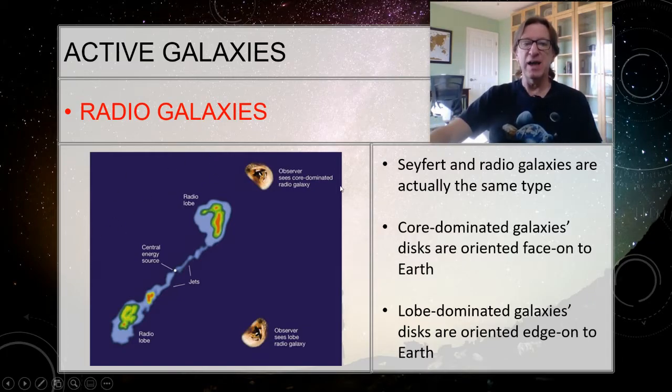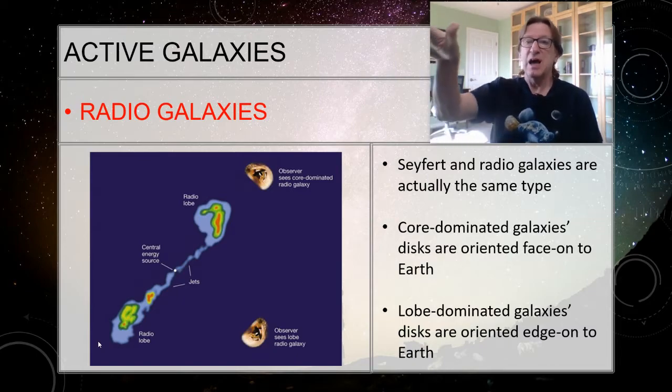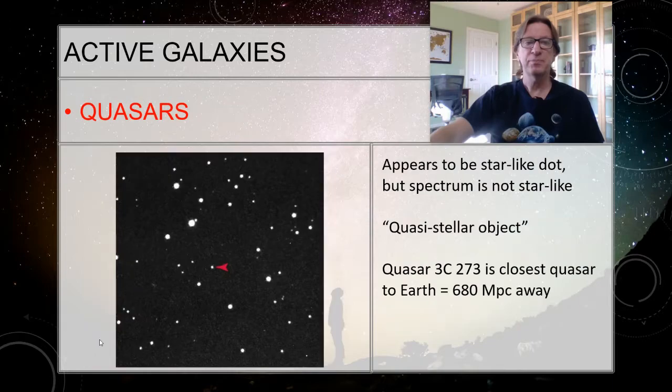On the other hand, if I happen to be oriented so that I'm looking this way, now I'm looking at the galaxy edge on, because remember, my disk is going this way, and now I can actually see the lobes coming out. So lobe-dominated galaxies and core-dominated galaxies are the same thing. It just matters how we happen to be oriented relative to the galaxy.